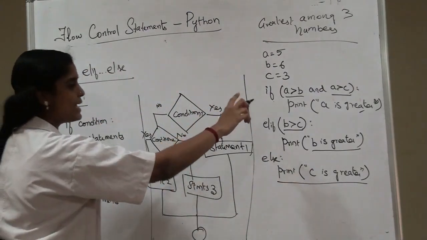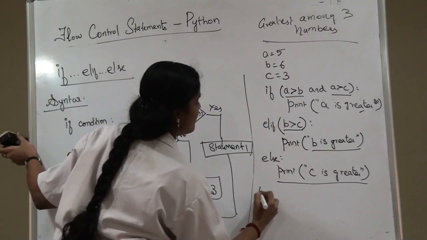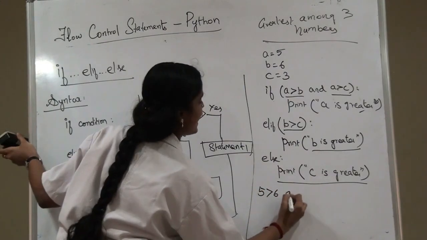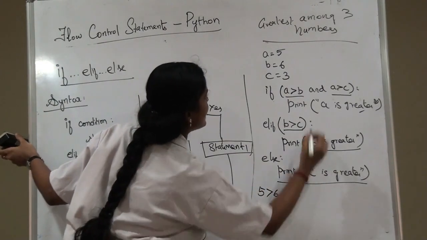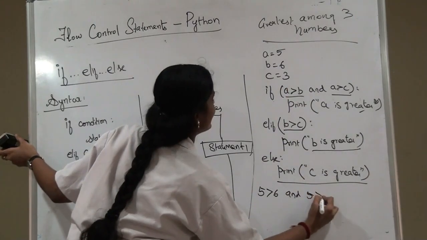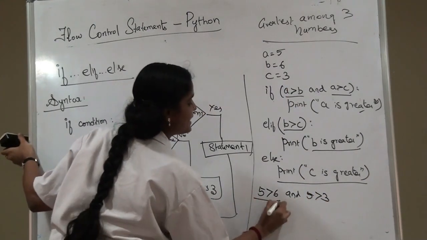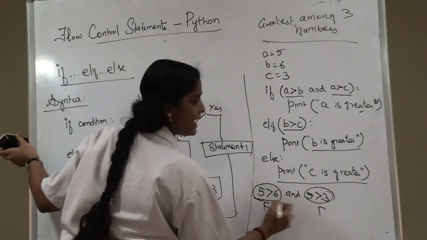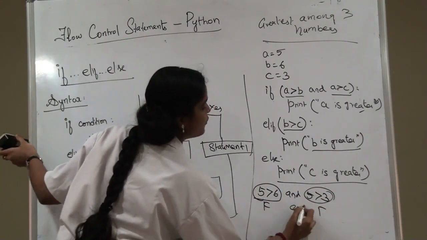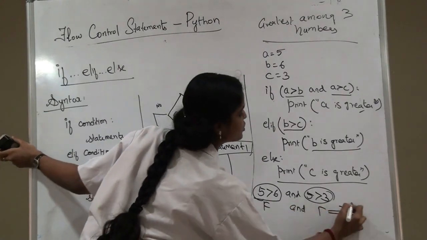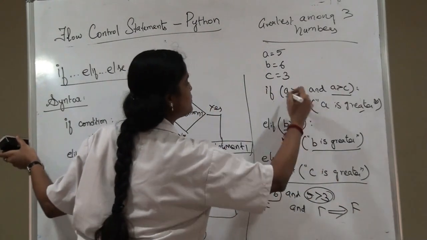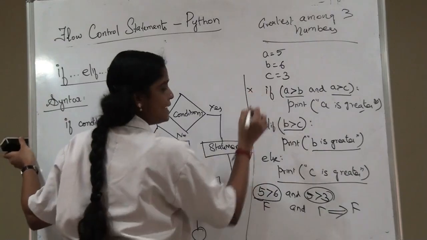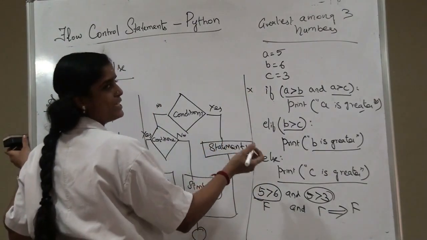Now, consider this example. We have taken A as 5. 5 is greater than 6 and A is 5 greater than 3. So, 5 greater than 6 is false and 5 greater than 3 is true. In case of AND, if one is false, the whole condition becomes false. So, the first condition becomes false. Now, we are going to check for the second condition.